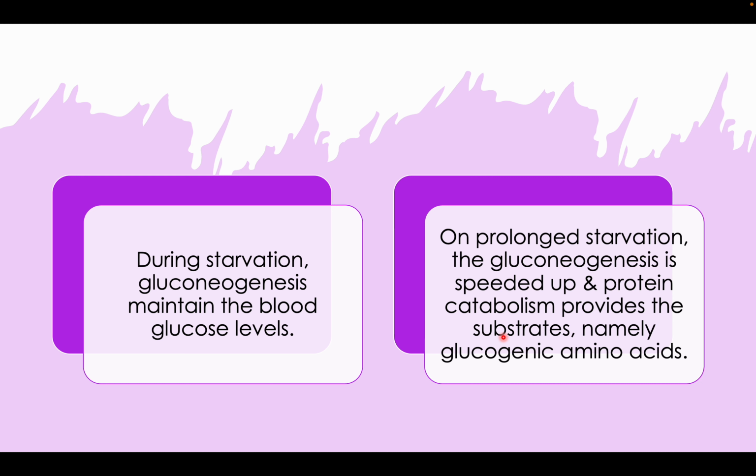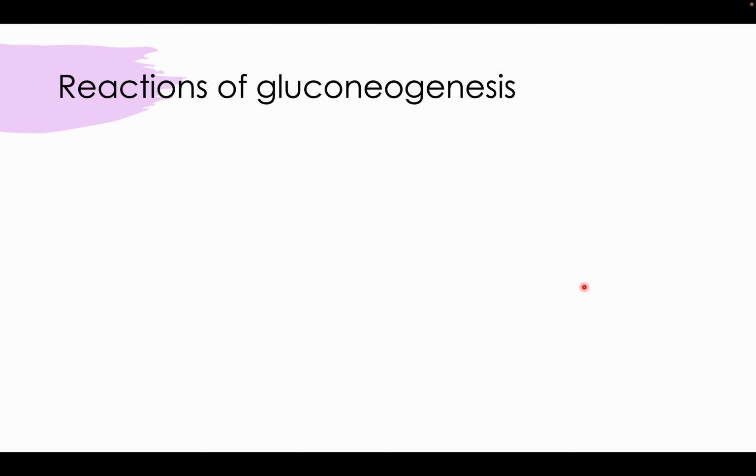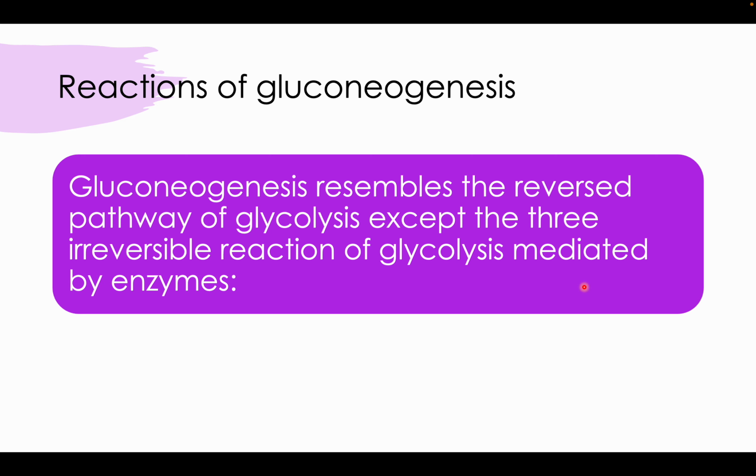The reaction that happens in gluconeogenesis is, as we have already talked about in glycolysis, the reverse of glycolysis, because glycolysis is the breakdown of glucose and gluconeogenesis is the formation of glucose.